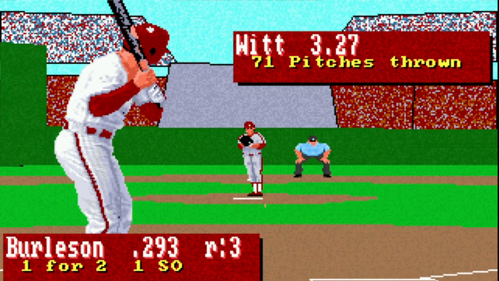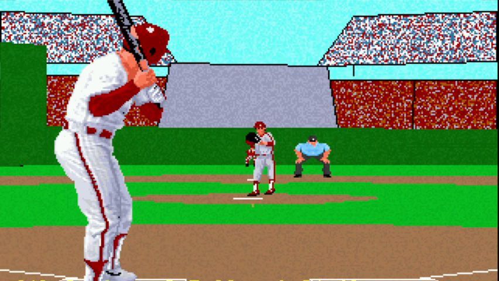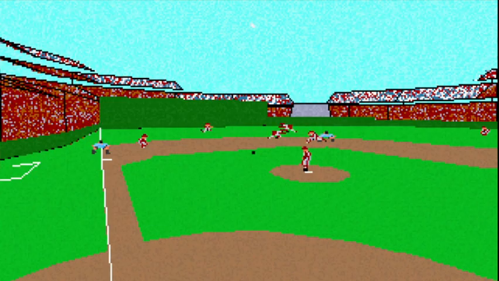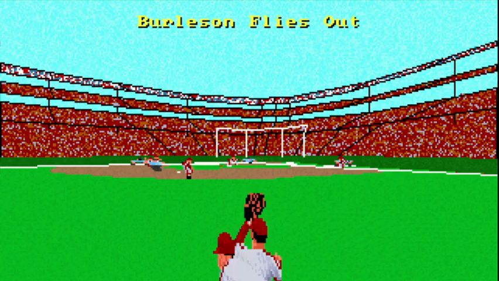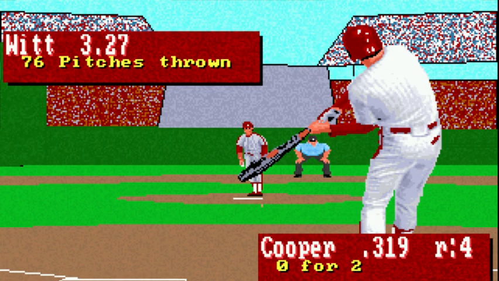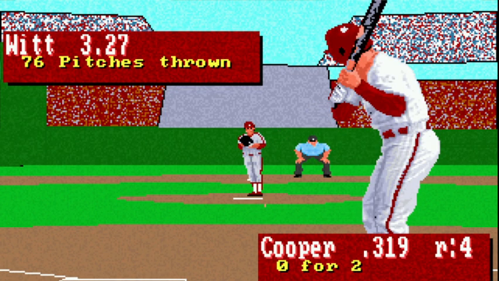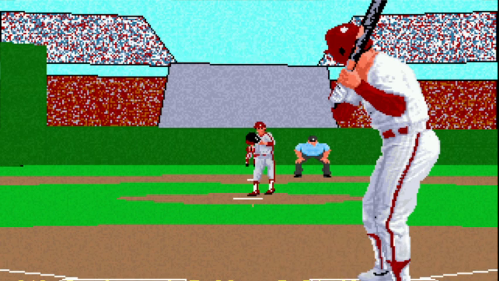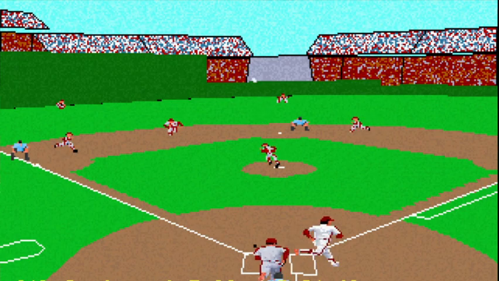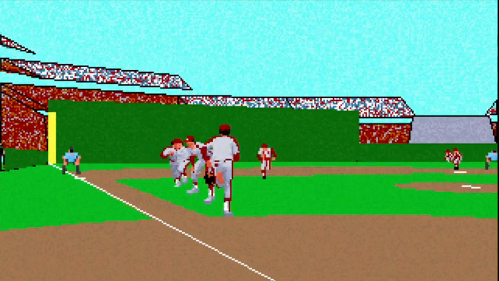Against Mike Witt, 71 pitches thrown so far today. 5 scoreless. It's the 6th inning. All right. Burleson flies out. Here's Cecil Cooper, 0 for 2. 1-0 pitch. Pops him up.